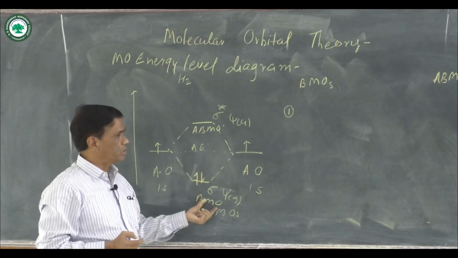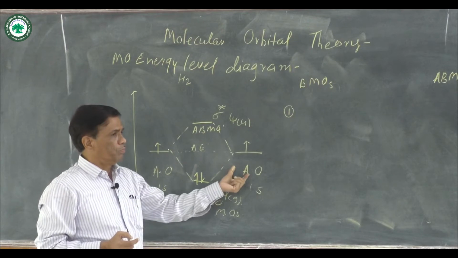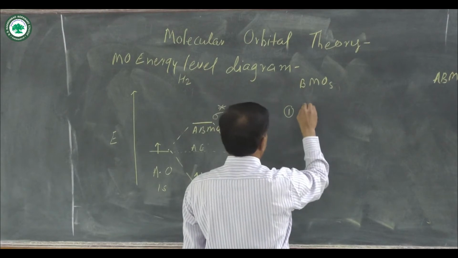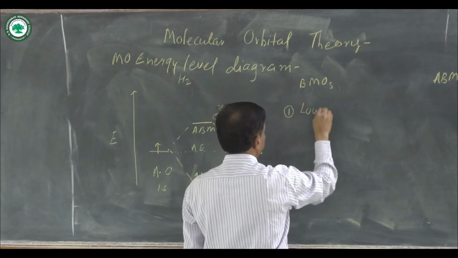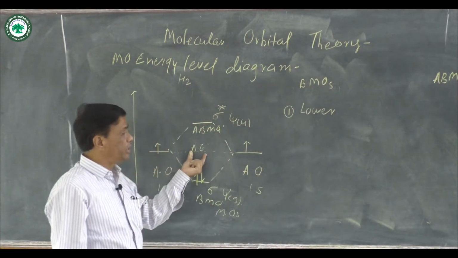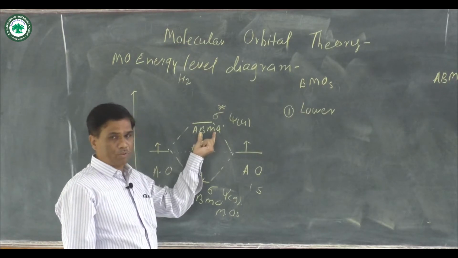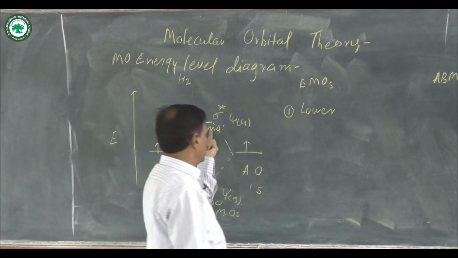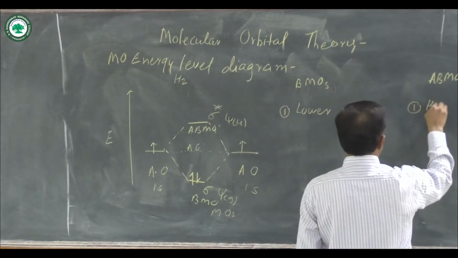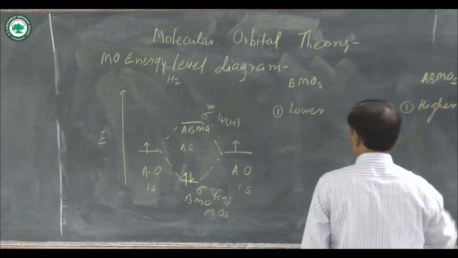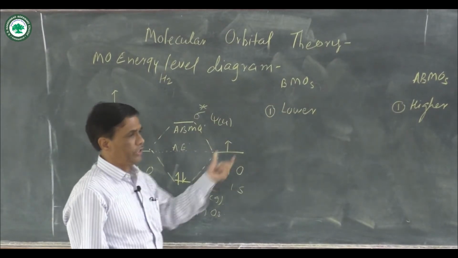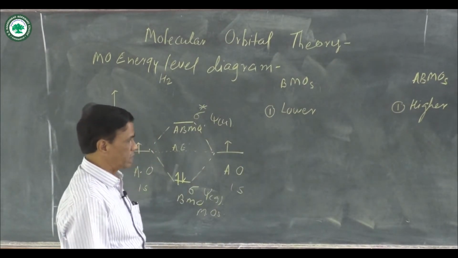When atomic orbitals combine and bonding molecular orbitals are formed, that bonding molecular orbital has lower energy as compared to the average energy and also as compared to the antibonding molecular orbital, ABMO. The antibonding one has higher energy. The energy of the bonding molecular orbital is lower, and the energy of the antibonding molecular orbital is higher.